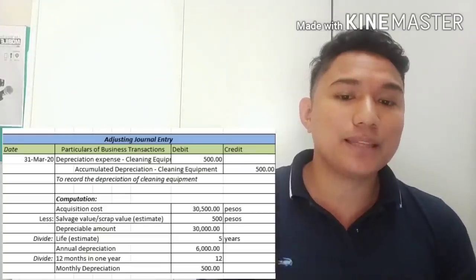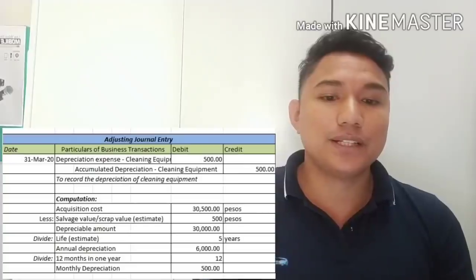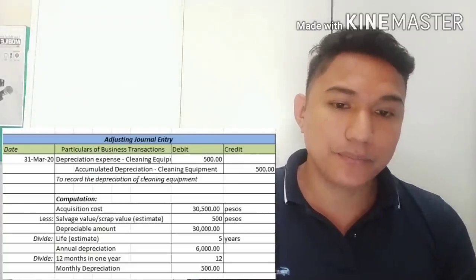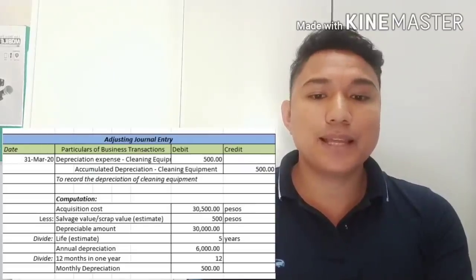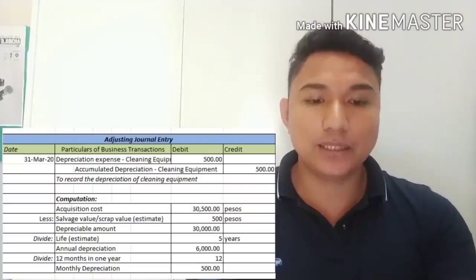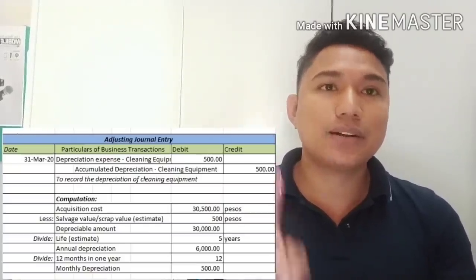I also estimated that I'm going to use this cleaning equipment for 5 years. We are going to use the straight line method. The annual depreciation expense of Joji Langga Company is 6,000, but we have to